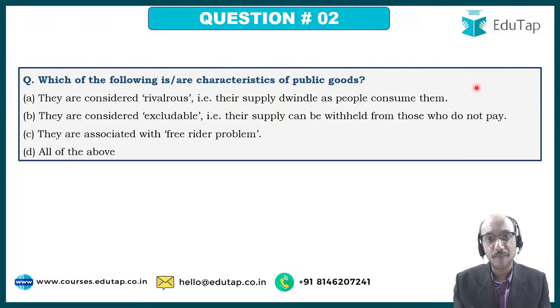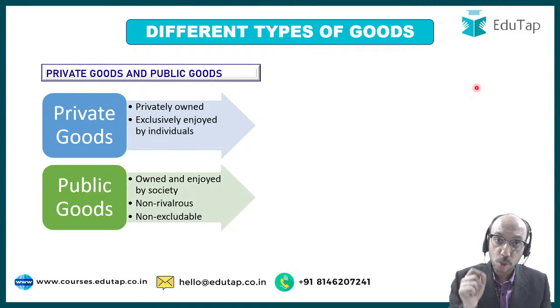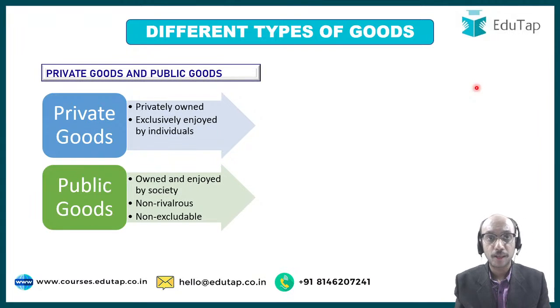Now let me discuss everything about public goods with you so that you are in a better position to answer this question. There are two types of goods, right? Again over here, based on ownership. A good can be a private good, a good can be a public good. Now what is a private good? A private good is something which is privately enjoyed. For example, this mobile phone that I am holding in my hand, this is a private good. This is mine. This is exclusively enjoyed by me.